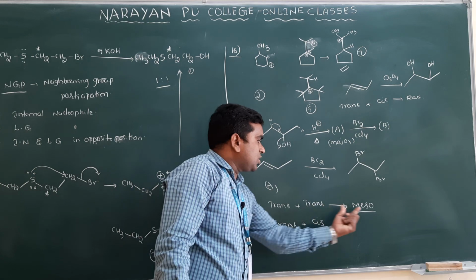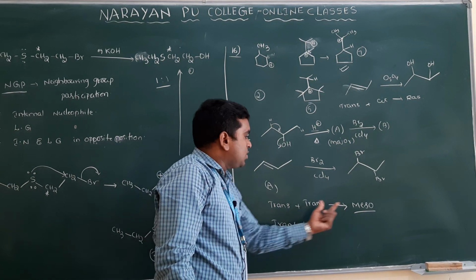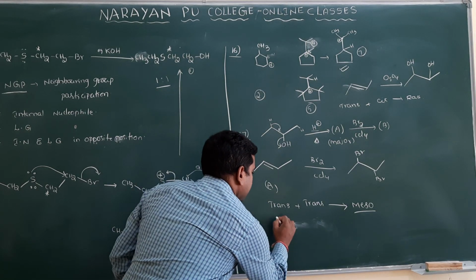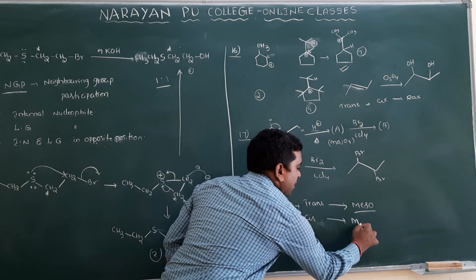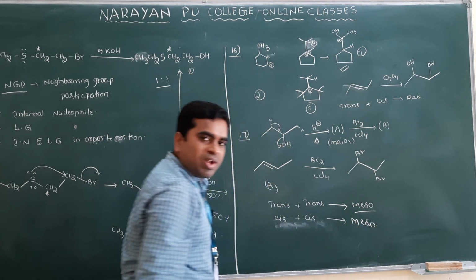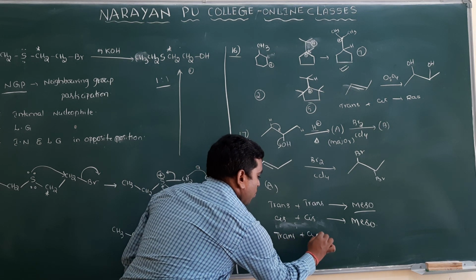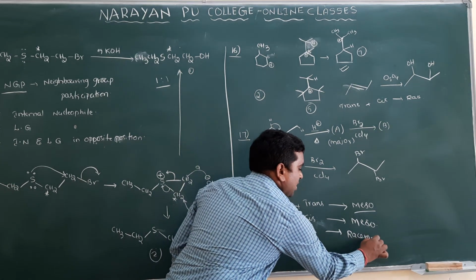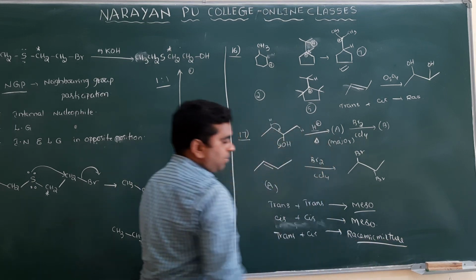Trans and trans you will get meso, or you can simply say cis and cis you will get the meso. Clear? I will write here. Suppose it is cis plus cis, then which one will you get here? Meso. Cis plus cis, what will you get? Meso. One is trans and another one is cis, or one is cis and another one is trans, you will get the racemic mixture. Remember this, you have to remember.